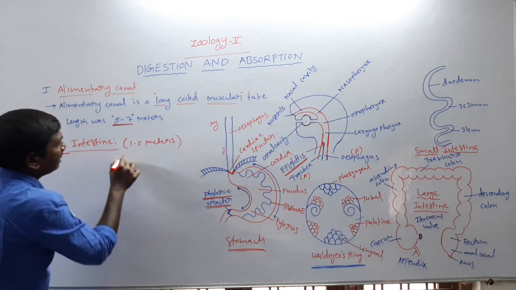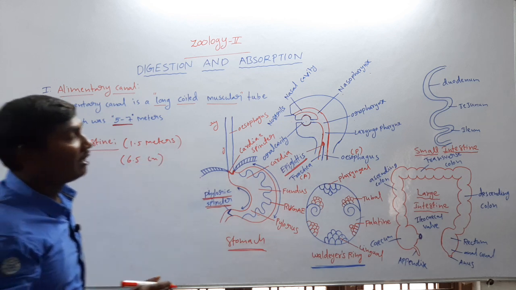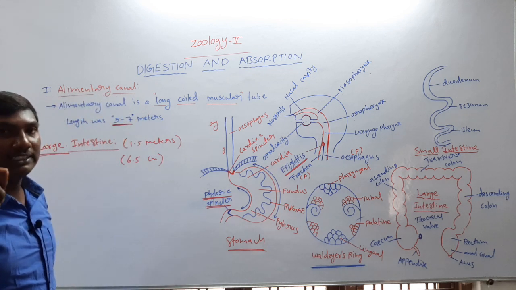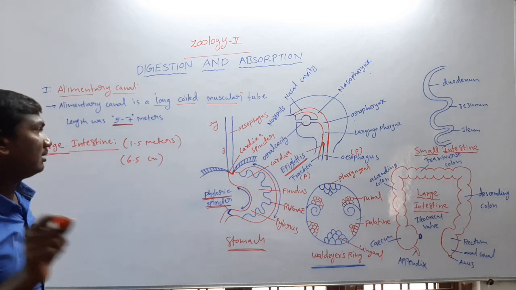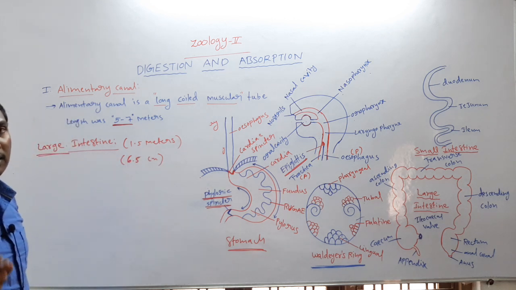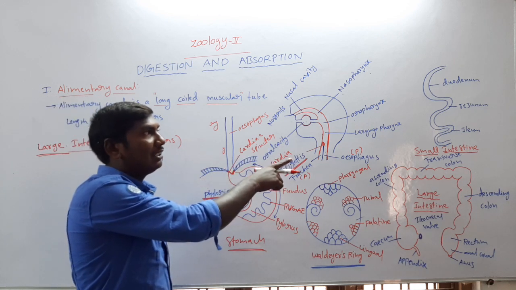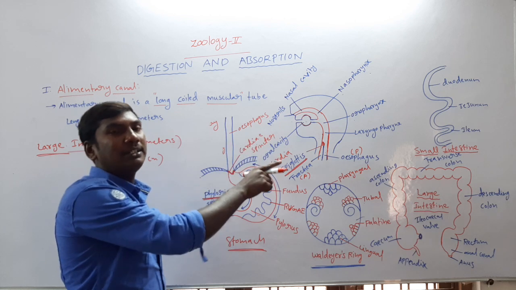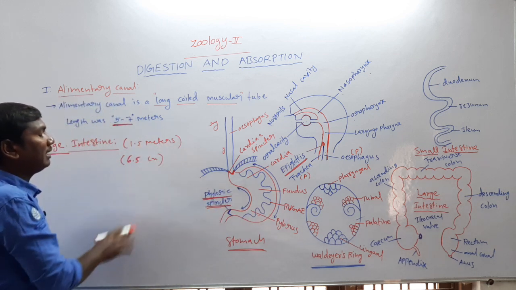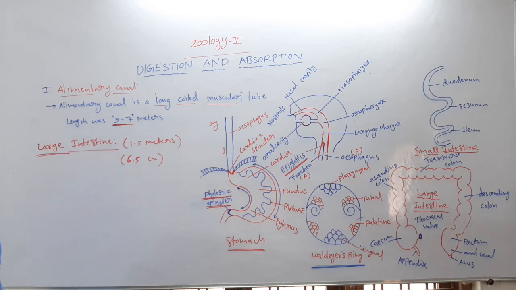The width is 6.5 centimeters. The small intestine width is 2.5 centimeters, and the large intestine width is 6.5 centimeters. The small intestine is 3 meters long. The large intestine is 1.5 meters long, with a width of 6.5 centimeters.